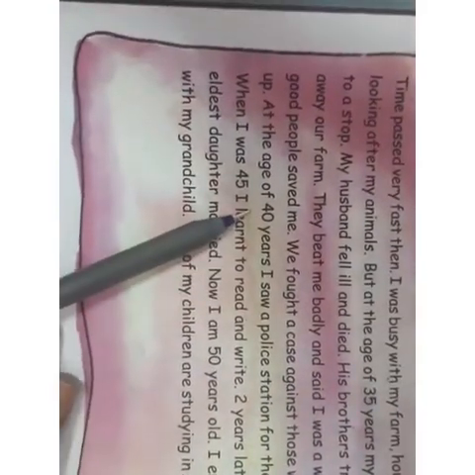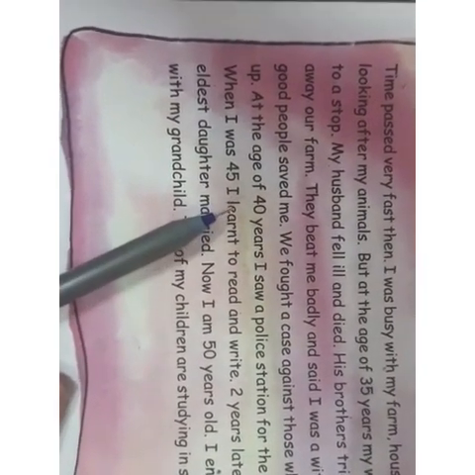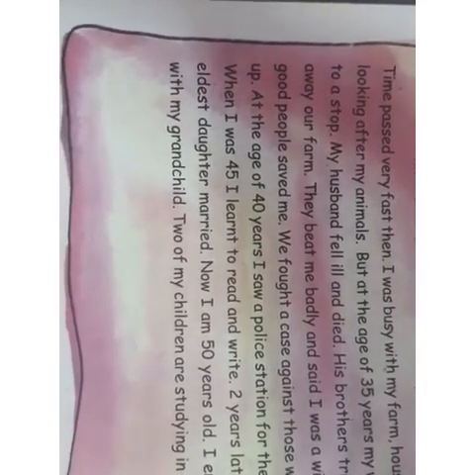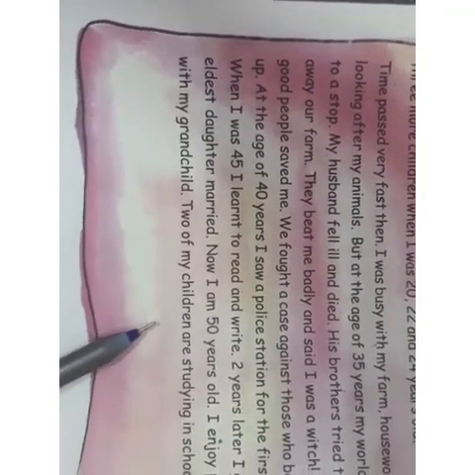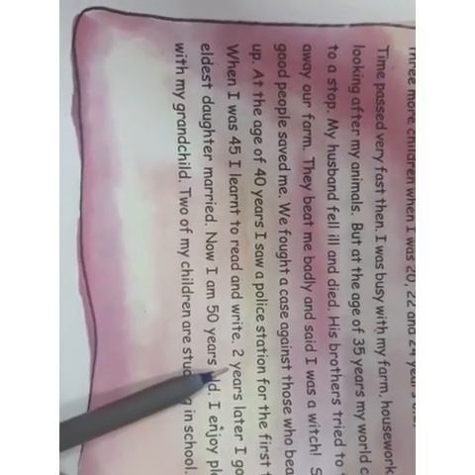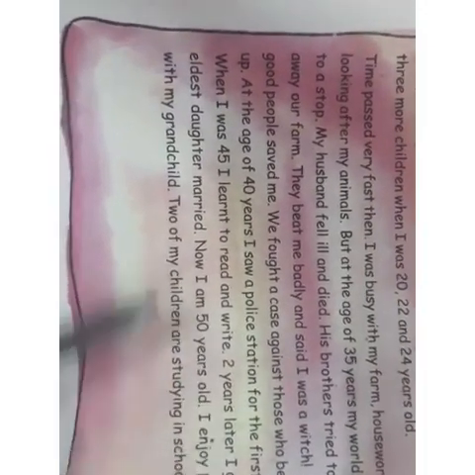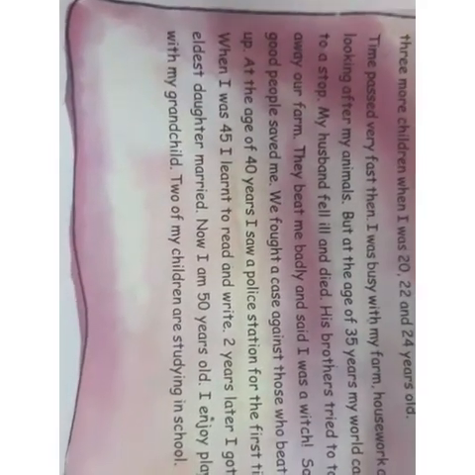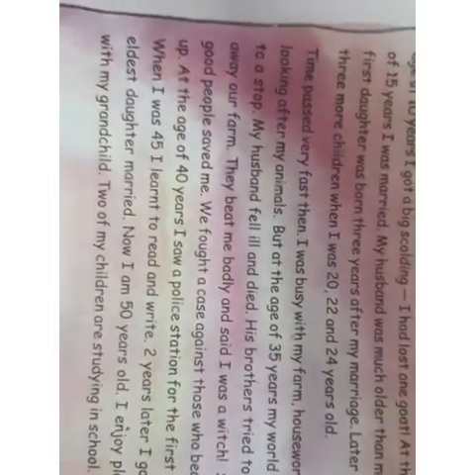So at the age of 45, she started learning to read and write. See the courage of this woman, that after so many things had happened in her life, she was not knowing anything, but at the age of 45, she started learning to read and write, and by now she is 50 years old. 2 years later, that is at 47, जब उसकी एज थी, तब उसकी पहली डॉटर की मैरिज हुई. अभी वो 50 years की है, and she enjoys playing with the grandchildren, and two of her children are still studying in the school. Now this is the entire true story of this woman.